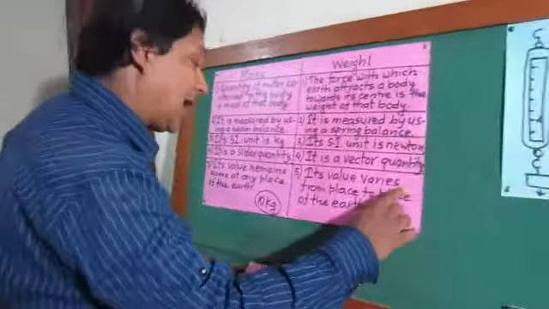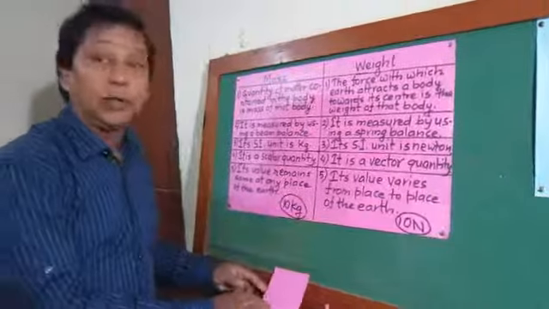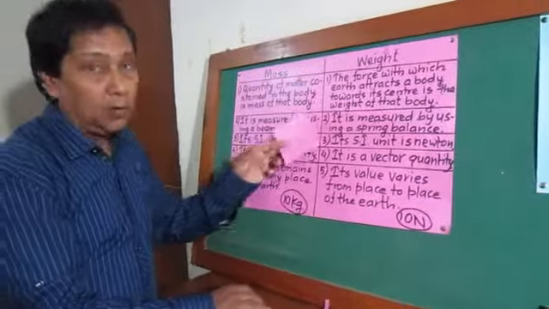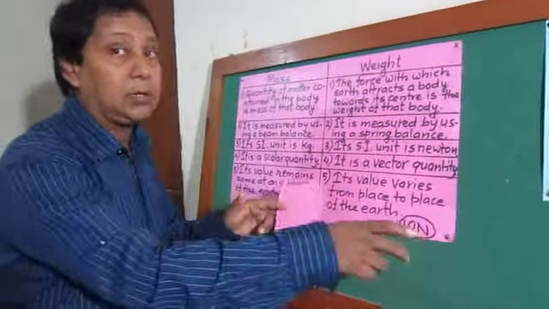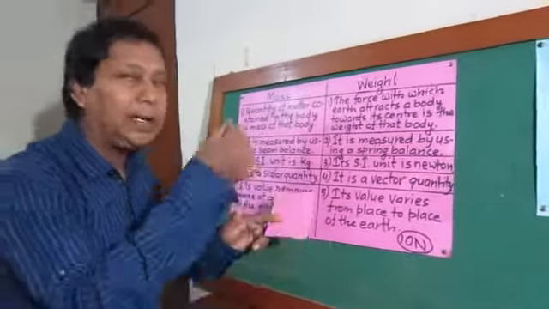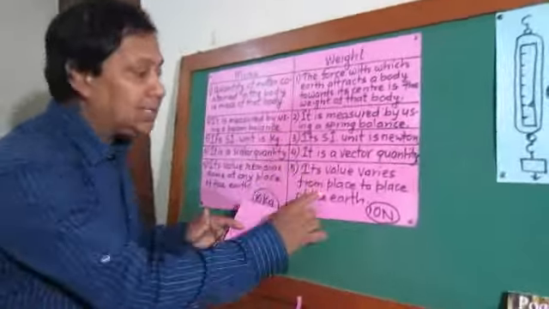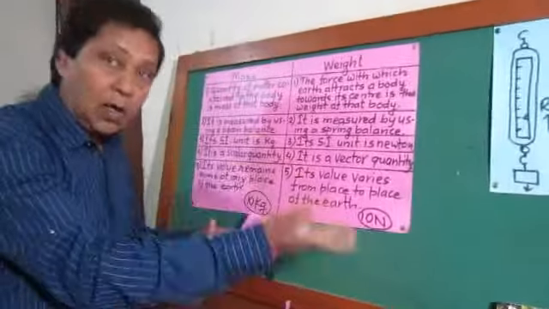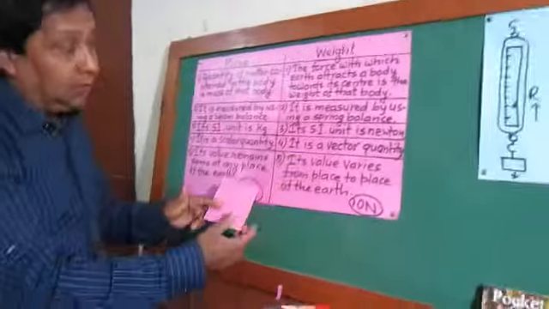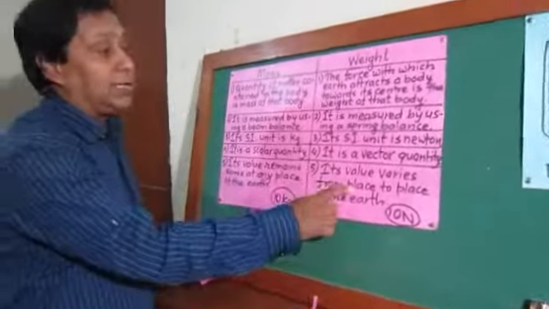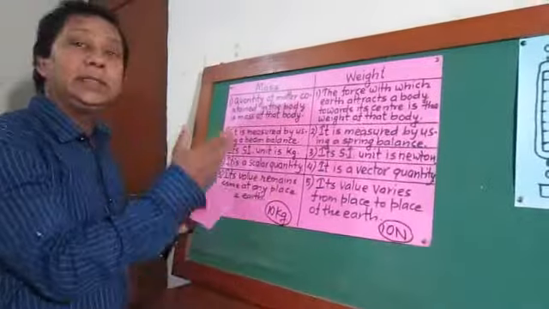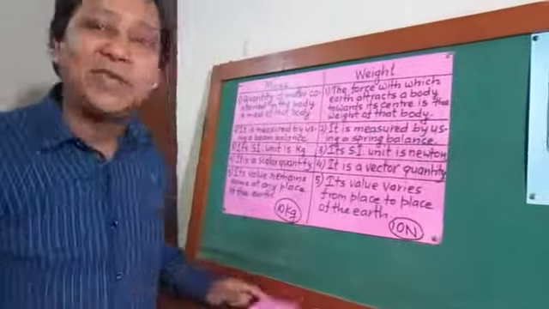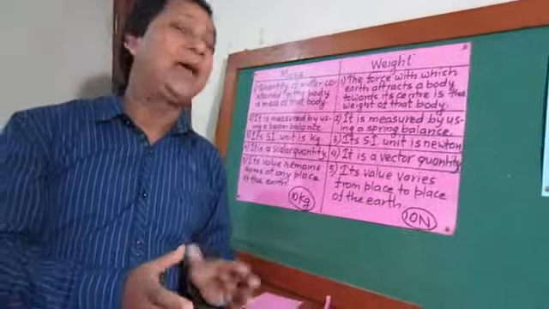Its value varies from place to place on the Earth. When it is taken to the pole, its weight will be more. And if it is taken to the equator, its weight will be a little less. This we'll discuss in other classes later, but the value of weight varies from place to place on the Earth. Mass remains the same. These are the basic differences between mass and weight.